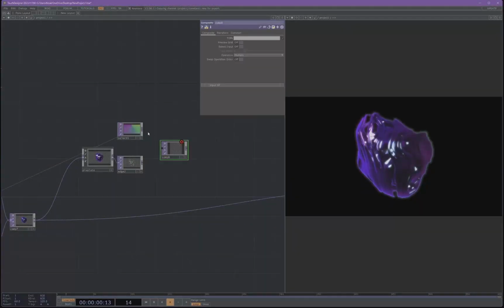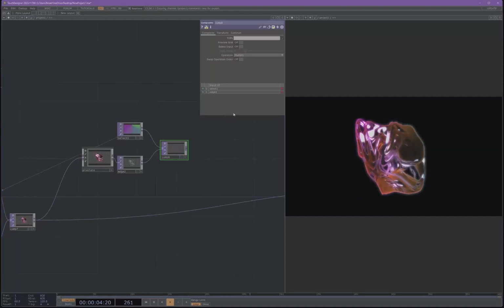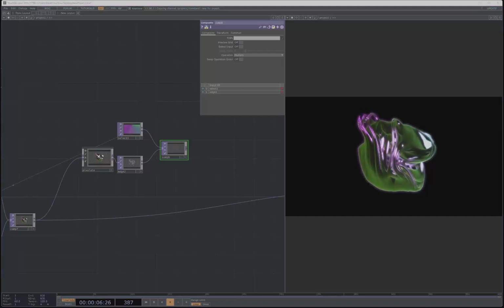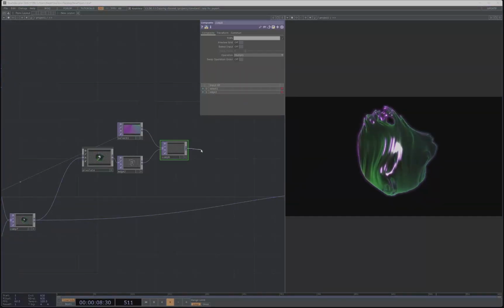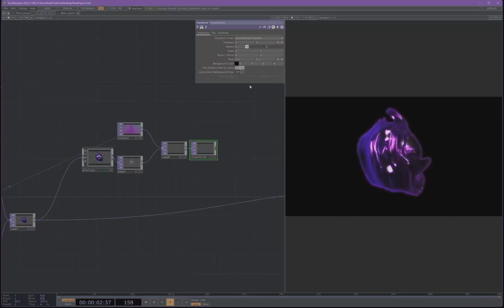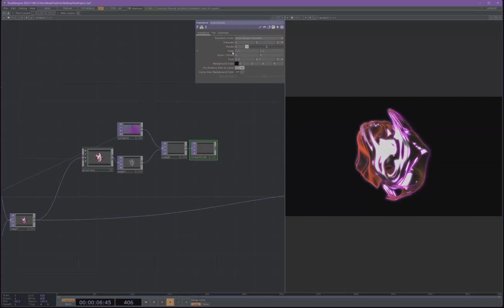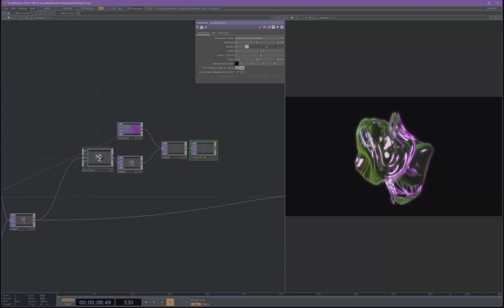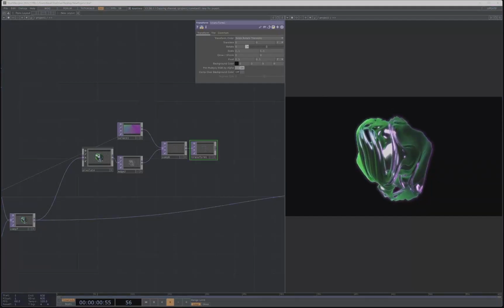Grab another comp and hook the select up first, then we're going to hook up our edge, keep it at multiply, and then hook up a transform. And in our transform, we're just going to up the scale just a little bit. So 1.1 is all we're doing with that.